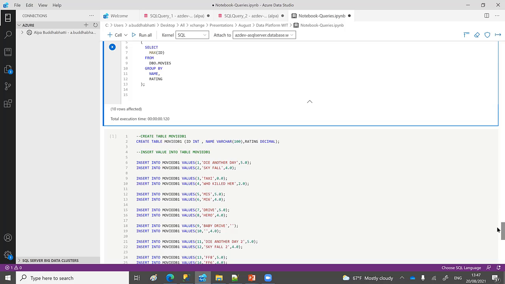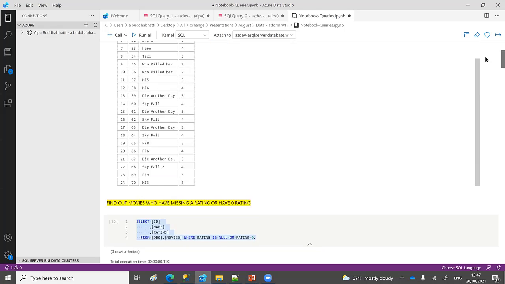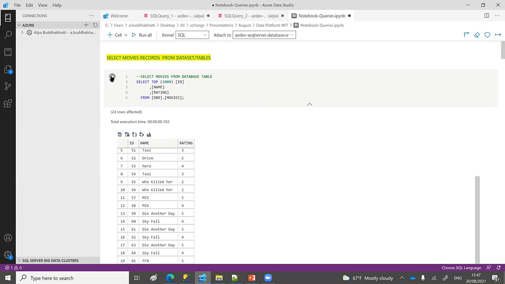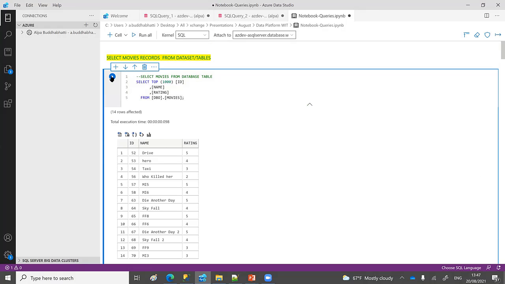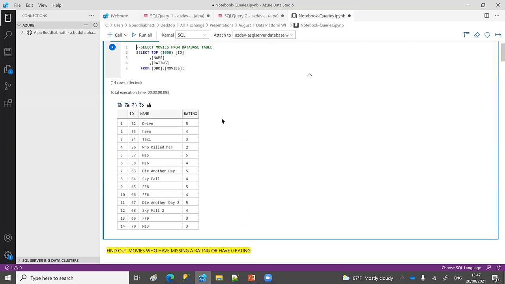Earlier I had 24 records, but if I select the first query here and execute it, you can see that now I have only 14 records, because I have deleted the duplicate records as well. So now my data set is perfect, and these are the 14 records. It can now be used for writing algorithms or any other machine learning process. So this is my data, and it's now a cleansed one.